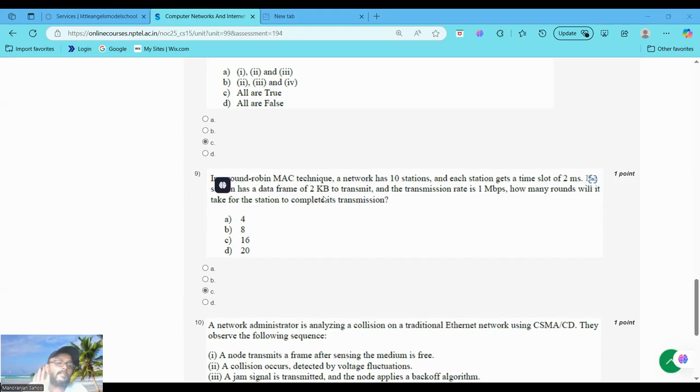10 lakh bits per second. Yes or no? Transmission rate 1 Mbps equals 10 lakh bits per second. Time to transmit the entire frame: previously, you know, the entire frame, that is data frame size divided by transmission rate. What is the data frame size? Data frame size was 16,384 bits, divided by transmission rate, that is 10 lakh bits per second. So 16,384 divided by 10 lakh, it will be 0.01638 second.